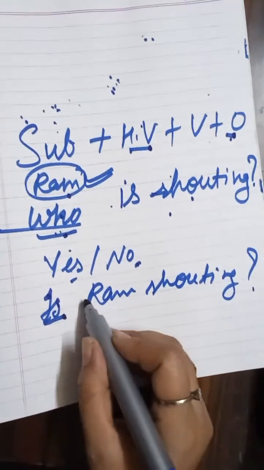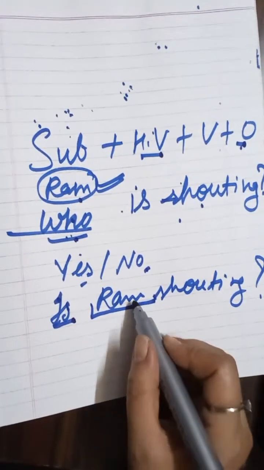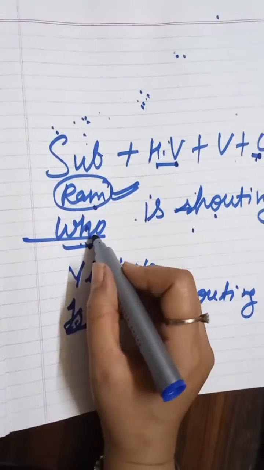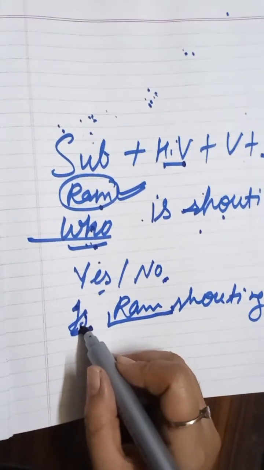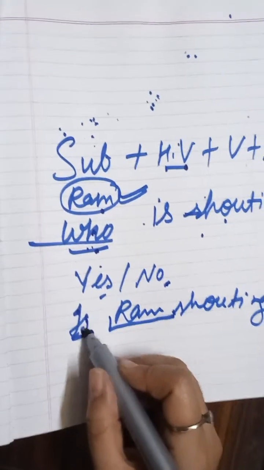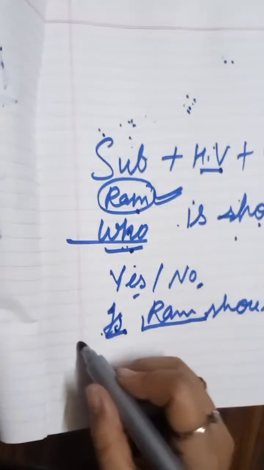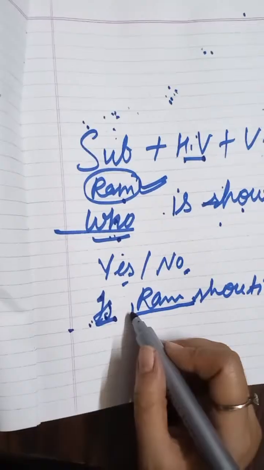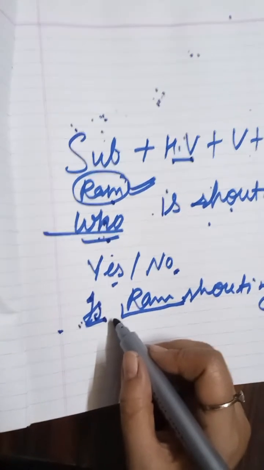But if you don't know the name of the person, then the format will be who is shouting. And as I told you, in interrogative sentences, the helping verb should be at first place, or before the subject. If I'm using any question word, the helping verb comes after the question word. In this sentence, we are putting the helping verb at first place, so we are not writing any question word, because we are not replacing anything.